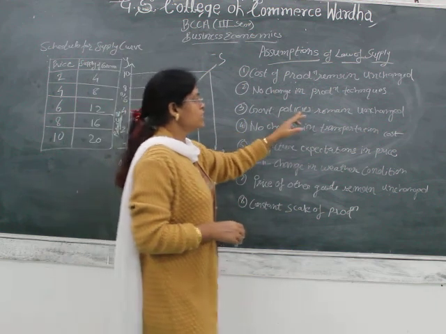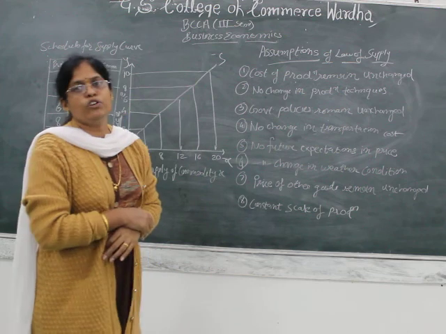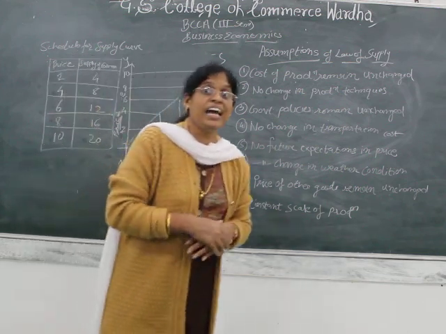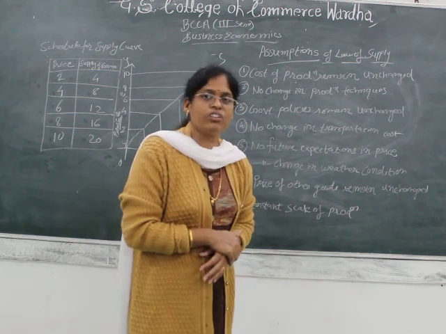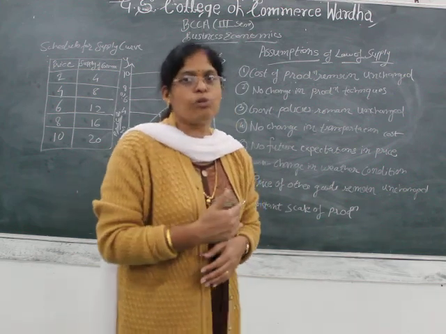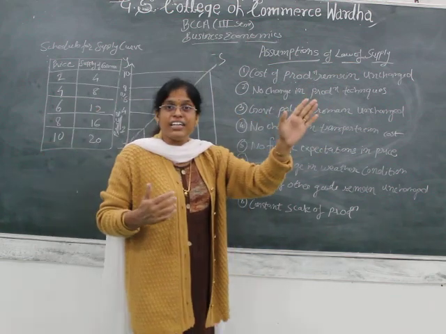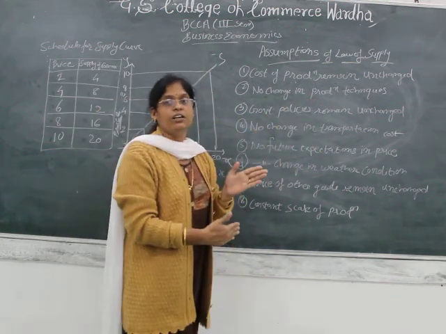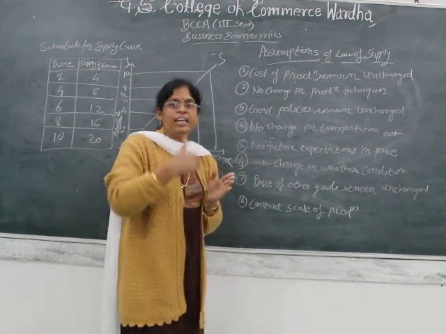Then, government policies remain unchanged. When the producer is producing goods, he has to follow the trade policies, whatever government policies have been made for taxes and trade. Considering that government policy remains unchanged for that particular production, the producer has produced his quantity to sell in the market.